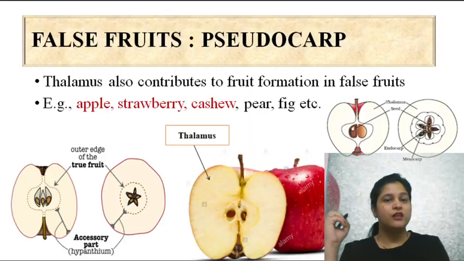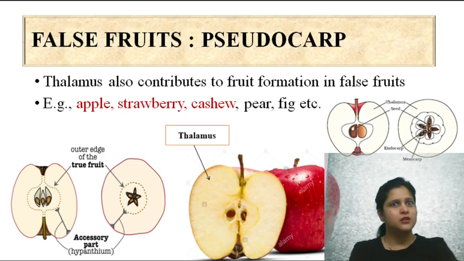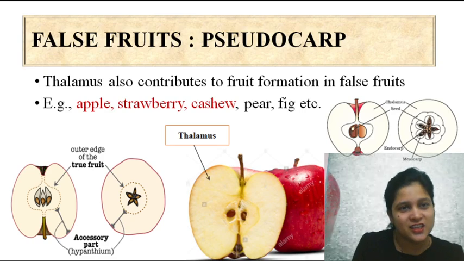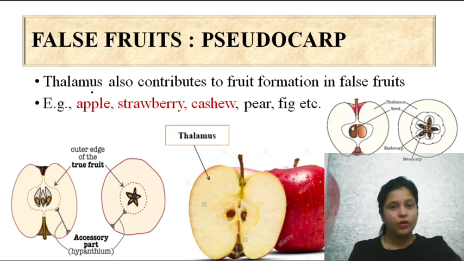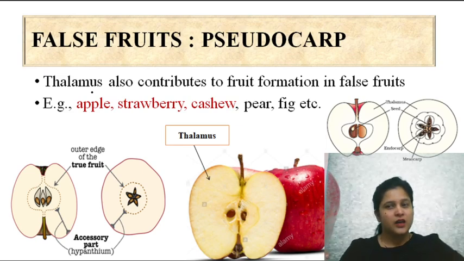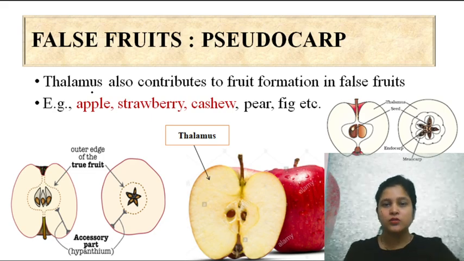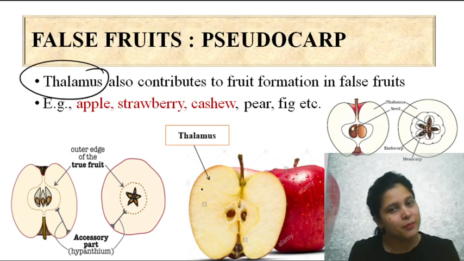Do you know there are false fruits also? True fruits and false fruits. What's this? Is it a new concept? No. Actually, we know that fruit is formed from ovary. But in some fruits, apart from ovaries, some other structures contribute. They also contribute to fruit formation, such as the thalamus of apple.